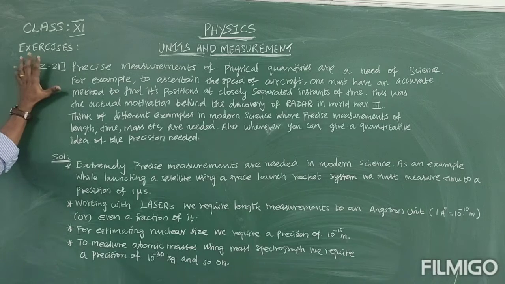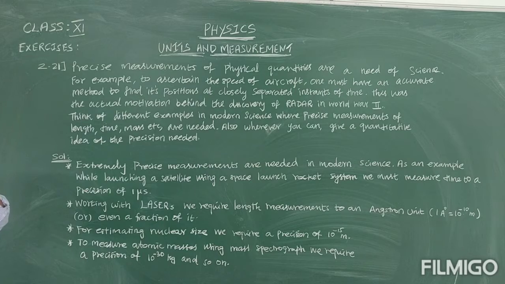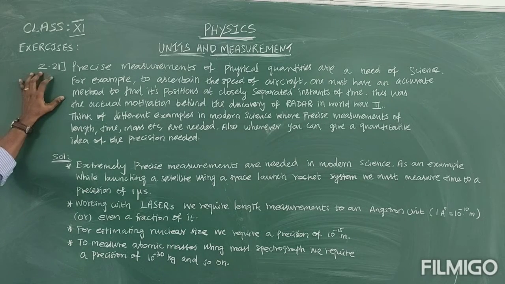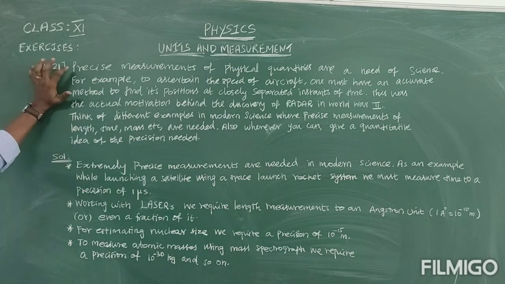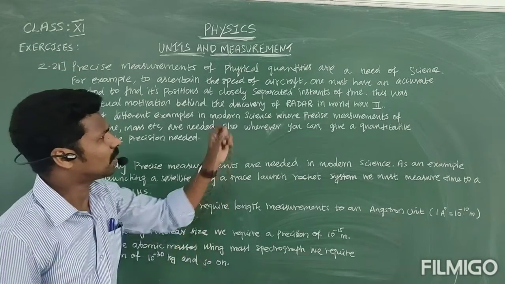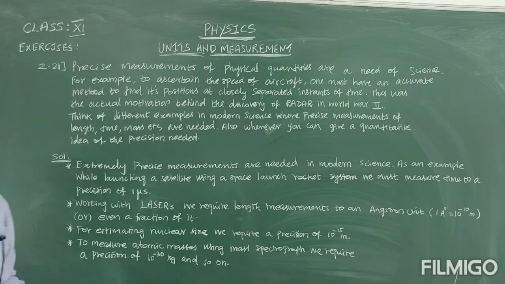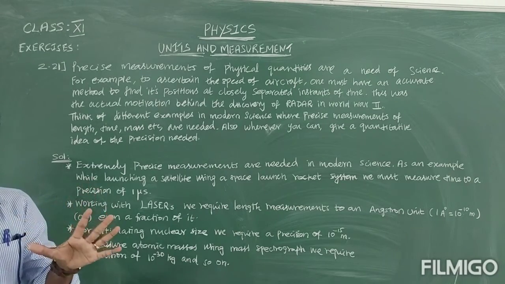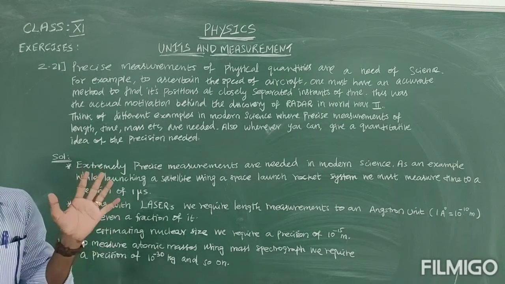Dear students, see the next question from 11th standard, Unit 10 Measurement chapter, NCERT exercise problem 2.21. Okay, see the question. Precise measurements of physical quantities are needed in science. Accurate measurement is important for science.